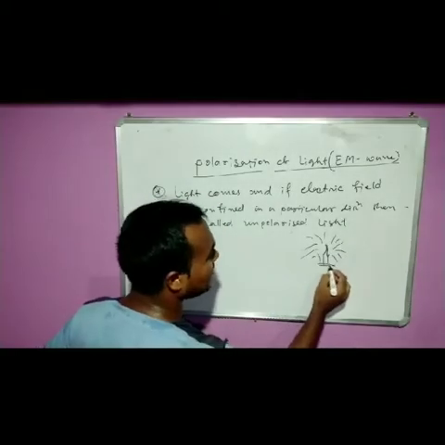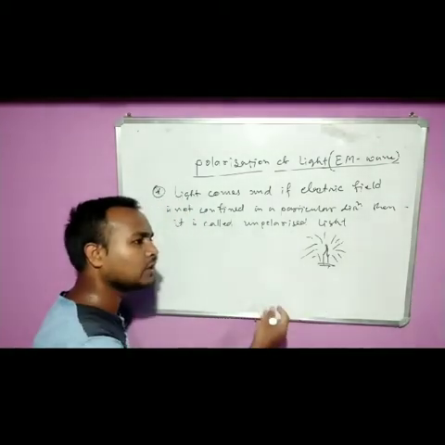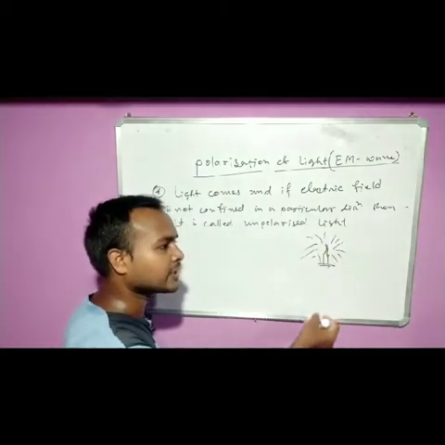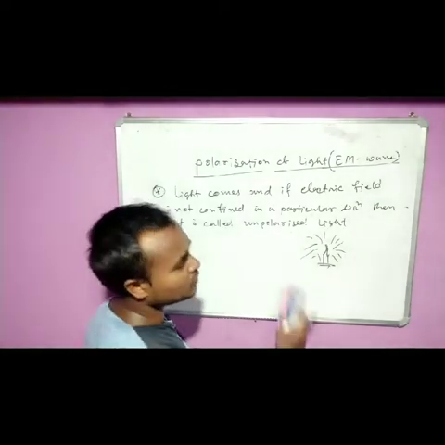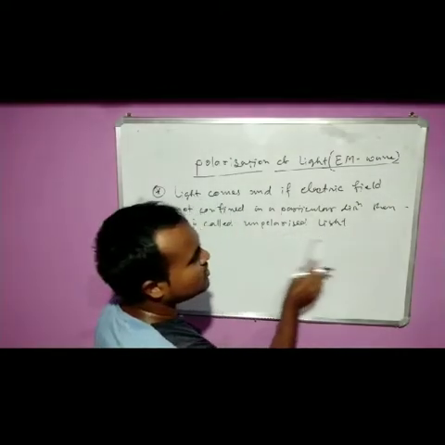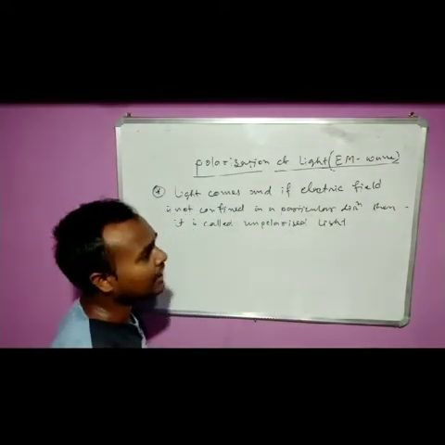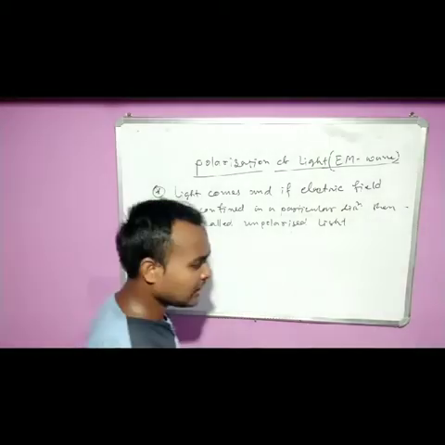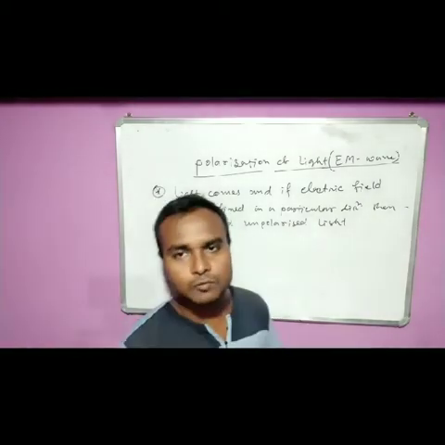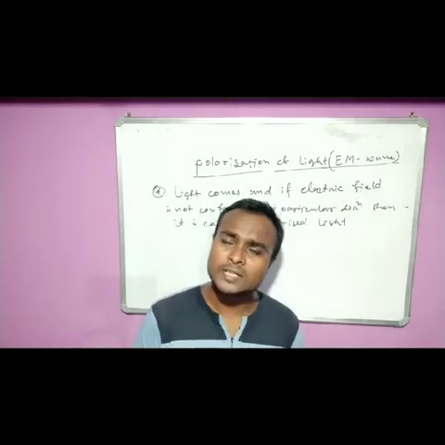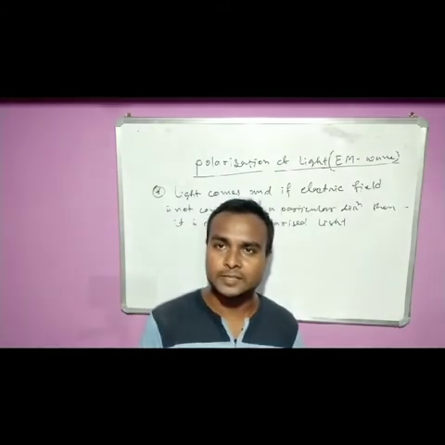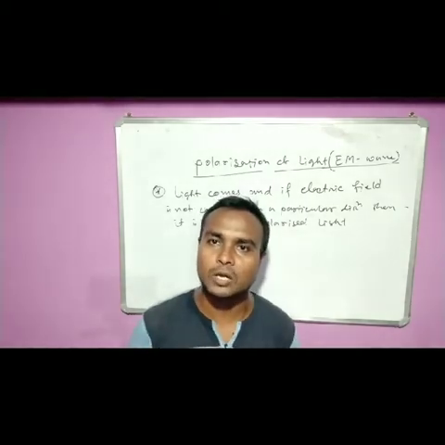Spherically it will spread in all directions. So this is unpolarized light. Now we have the idea that whenever we discuss the polarization of light, we discuss the electric field corresponding to that EM wave or light wave.